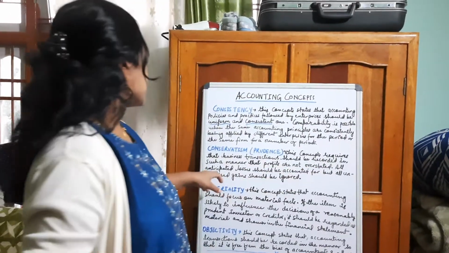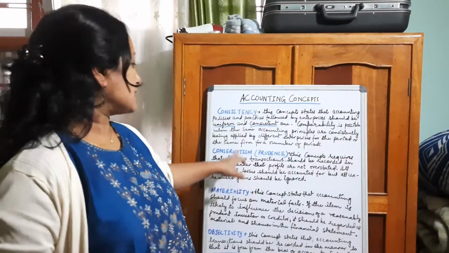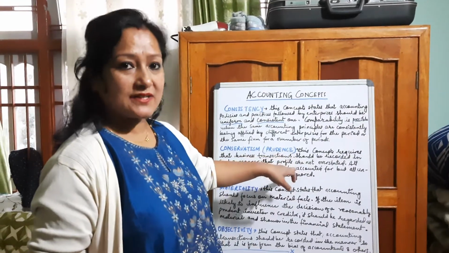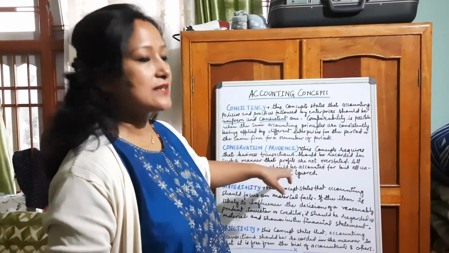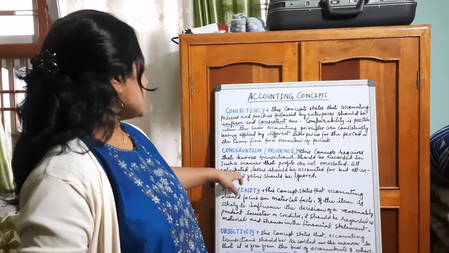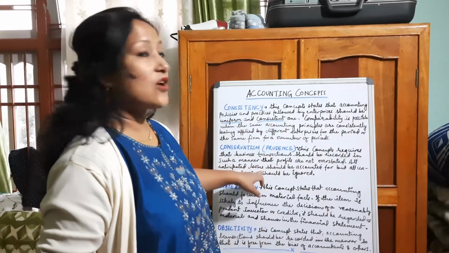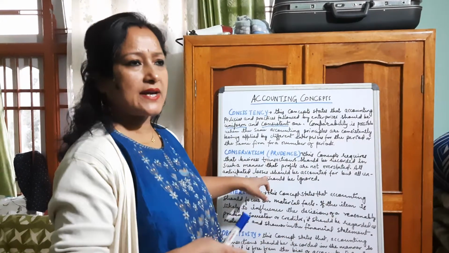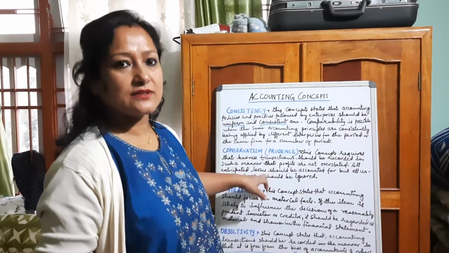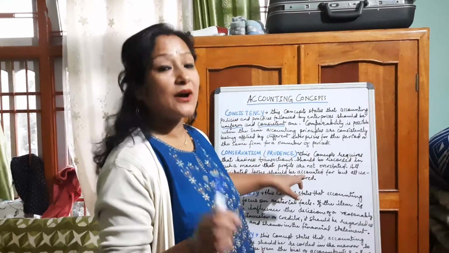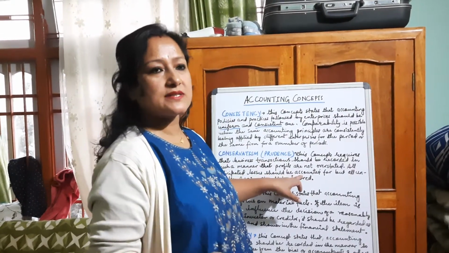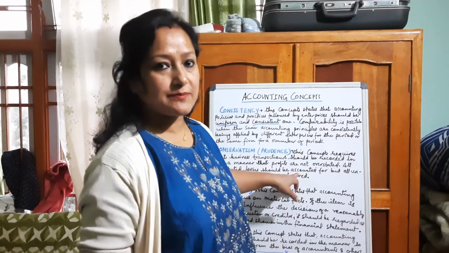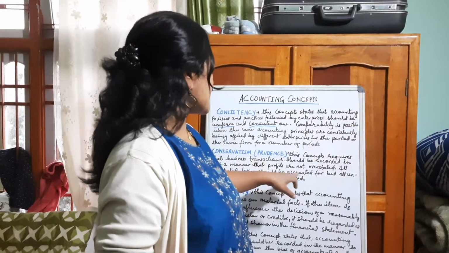See, in that case, what this concept says is that despite overstating or understating profit, what he has to do is show the losses, whatever is anticipated. Some losses have already been incurred, and those losses have to be accounted for and taken into consideration, because finally he has to show the performance of the business in a transparent manner. So losses have to be taken into account.